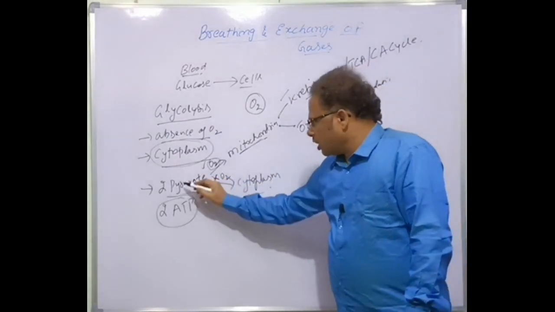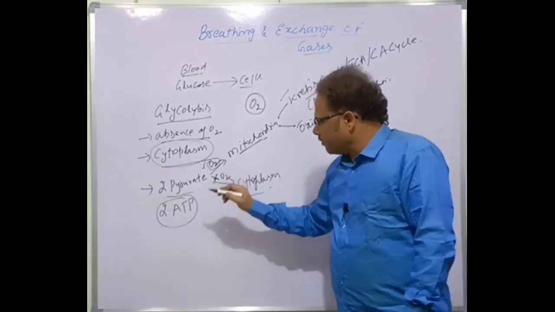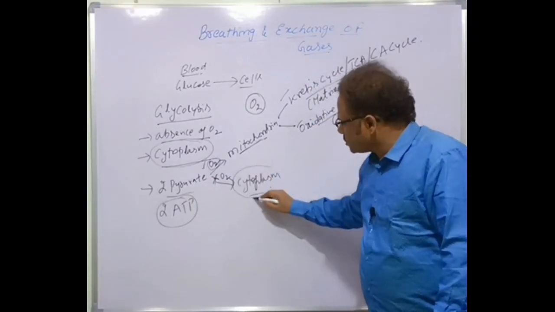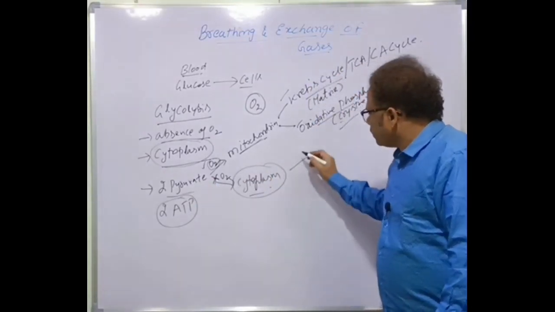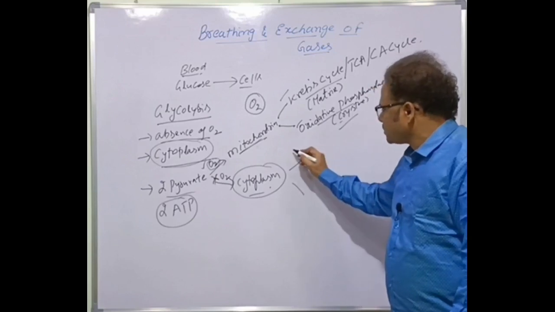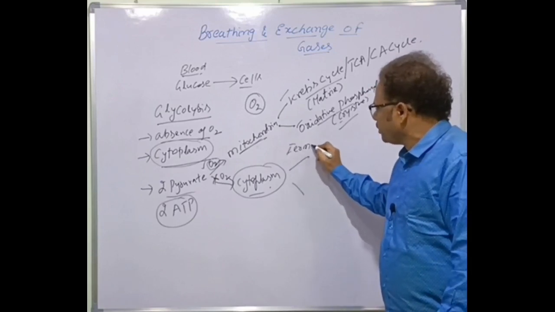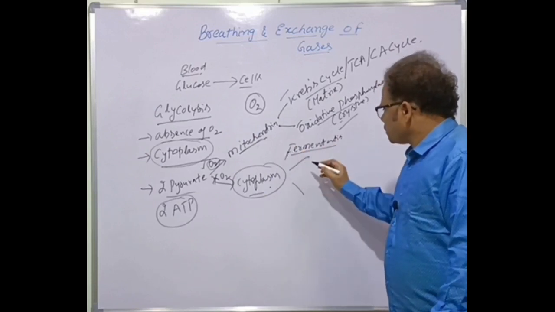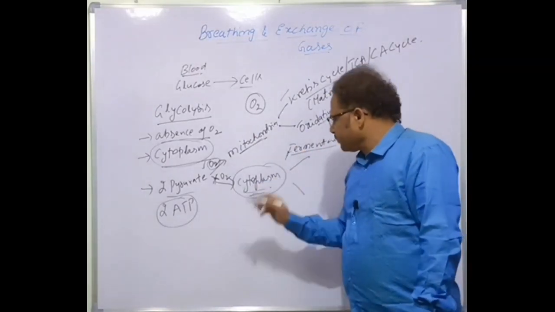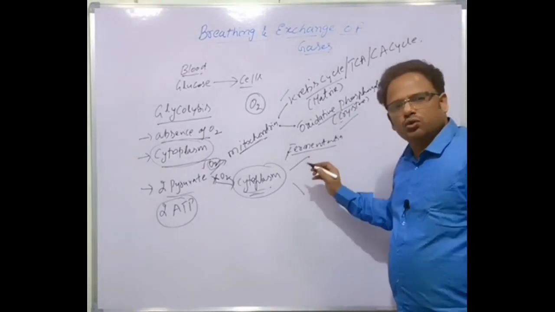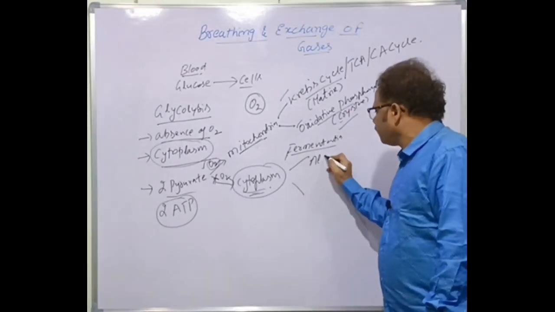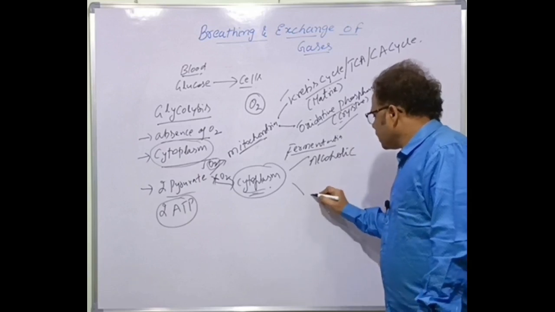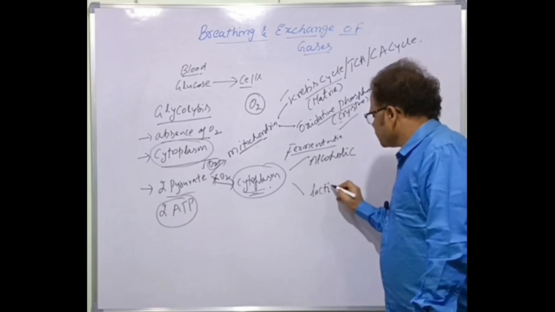Next, if oxygen is not available, the pyruvic acid, pyruvate molecules are still retained in the cytoplasm, and here fermentation takes place. Fermentation always occurs in the cytoplasm. This fermentation is of two types. One is alcoholic fermentation. The other is lactic acid fermentation.